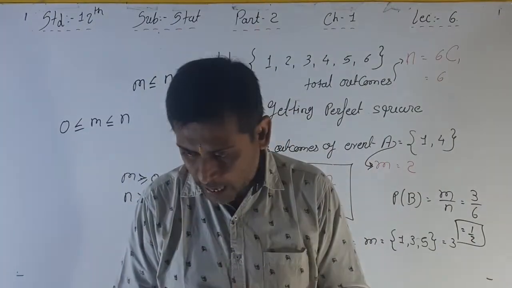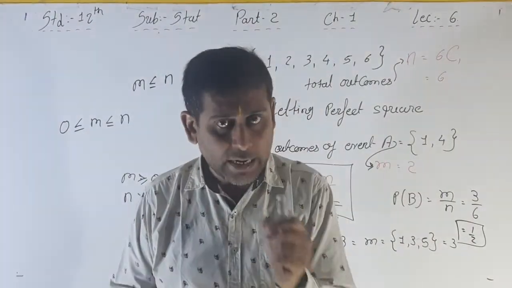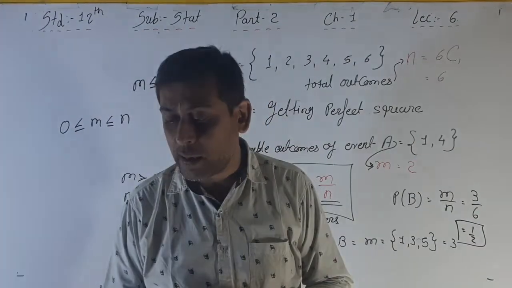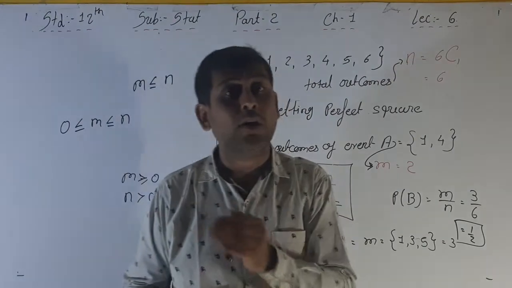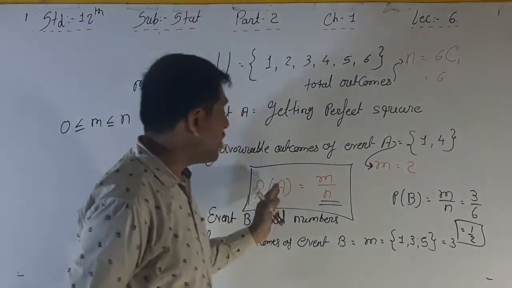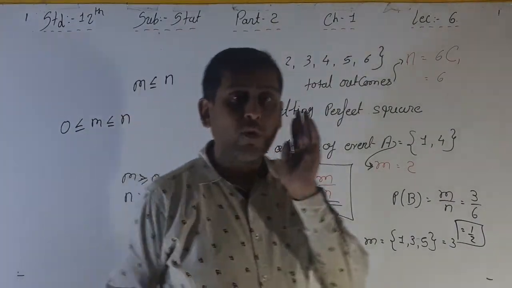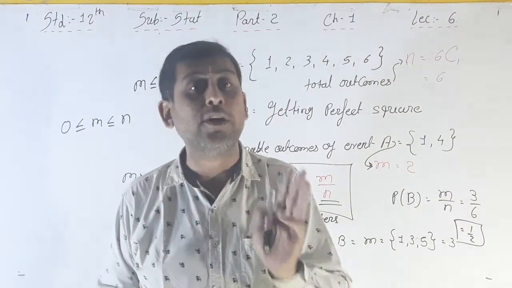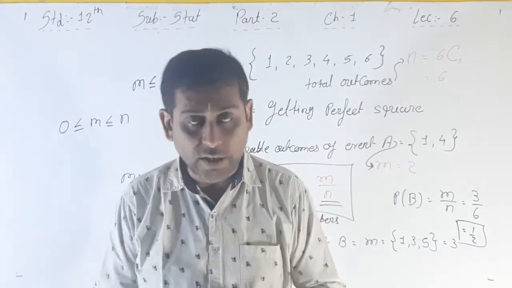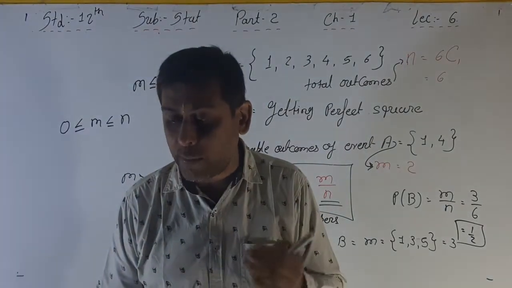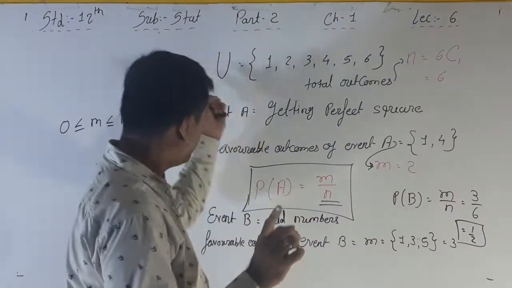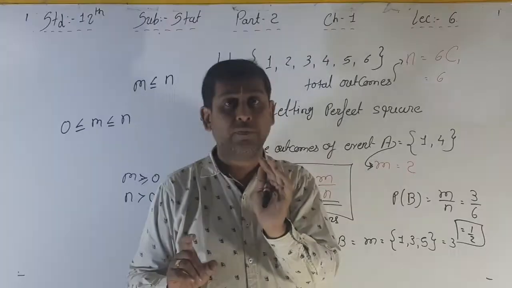Okay? The assumptions. See, the main assumptions. The assumptions of this mathematical definition are as follows. Whenever we are doing this probability chapter, we have to assume these 3 points compulsorily. First assumption: the number of outcomes in the sample space of the random experiment is finite. We know all the numbers, right?